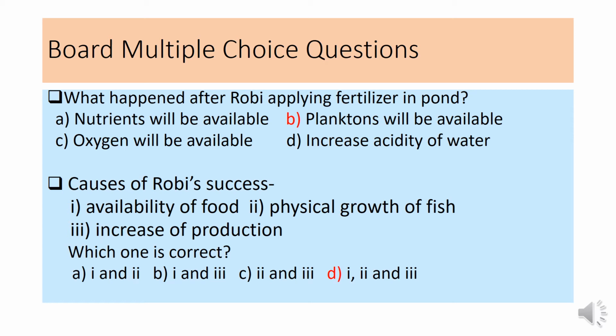The second question is the causes of Robi's success. The options are availability of food, physical growth of fish, and increased production. You know, if all three characteristics are not present, then Robi will not be successful. So the answer will be 1, 2 and 3, that is availability of food, physical growth of fish and increase of production. When the three criteria were fulfilled, then Robi was successful.